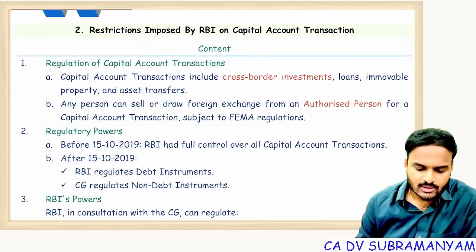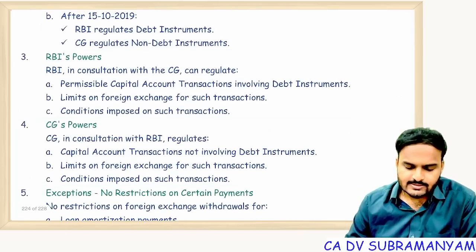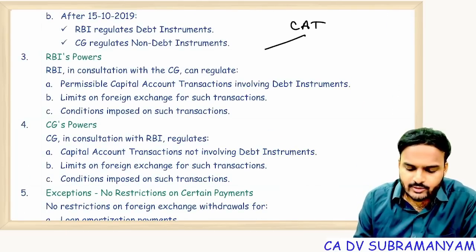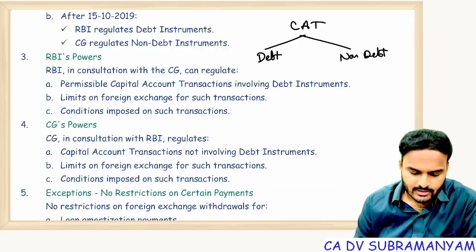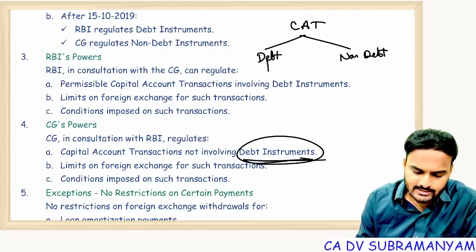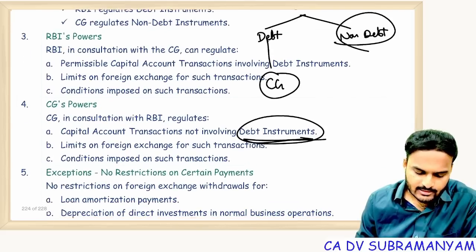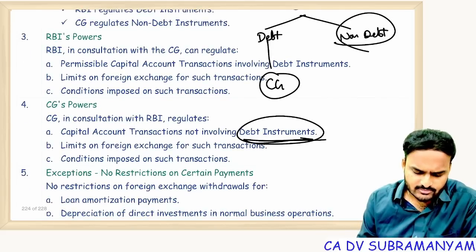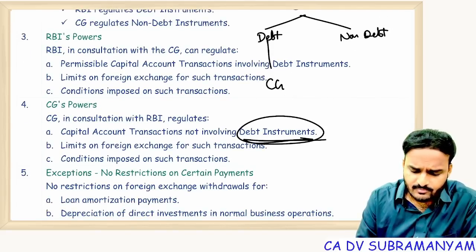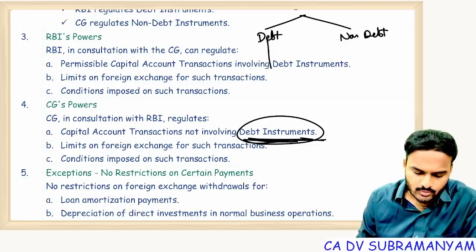Next one, capital account transactions. Capital account transactions are classified into 2 categories. One is debt related transactions, the other one is non-debt transactions. Debt instrument related transactions, CG is taking care. Non-debt, other than debt, I'm sorry, just wait. Yeah. Debt instruments related transactions,